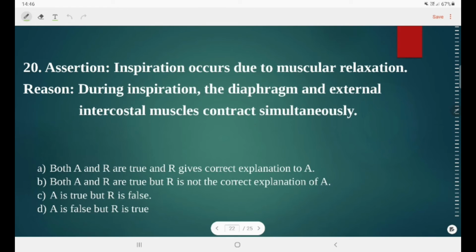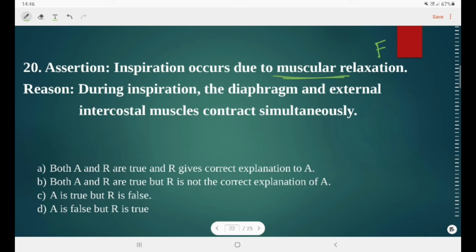Next question is assertion: inspiration occurs due to muscular relaxation, meaning when muscles relax. When we inhale, it is saying that muscles are relaxing. What do you think? The diaphragm moves down when we inhale. So muscles are actually contracting, they are not relaxing. So it is a false statement. They are under a particular stress, to fill the air inside the alveoli, inside the lungs.